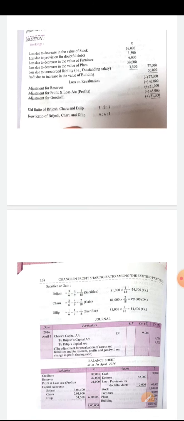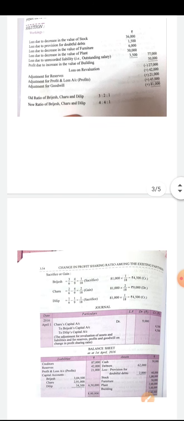One more thing, goodwill is valued at 45,000. The value of goodwill is also adjusted. Then loss on revaluation minus 27,000, adjustment for reserves 42,000, adjustment for profits 21,000, adjustment for goodwill 45,000. So negative balance 27,000, positive balance 42,000, 21,000, 45,000. Overall positive balance is 81,000.